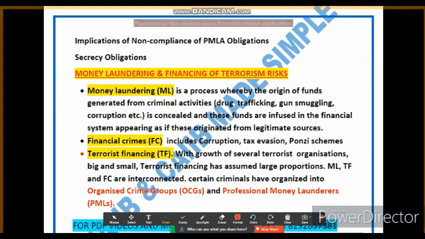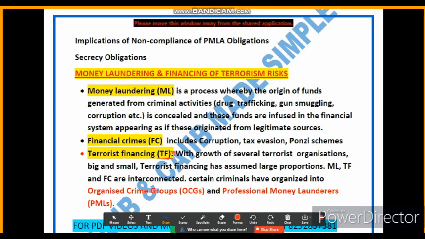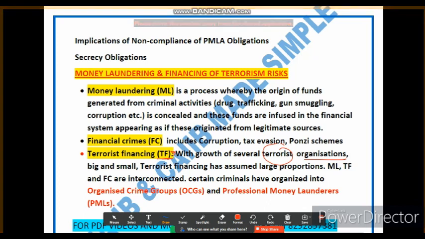The next type that we have is terrorist financing, in short called TF. So what does it mean? Basically it refers to the process of providing funds or resources to support terrorist activities, to support terrorist organizations.